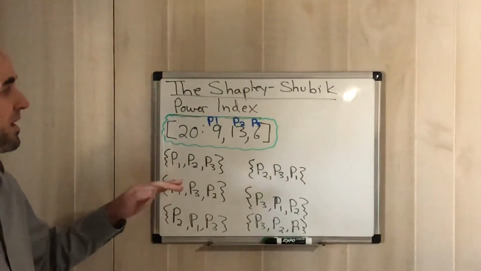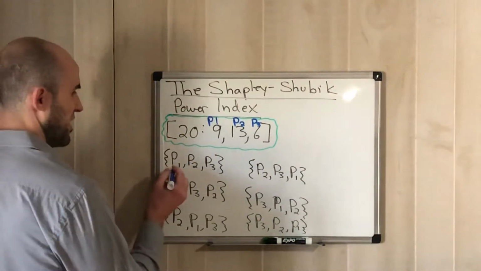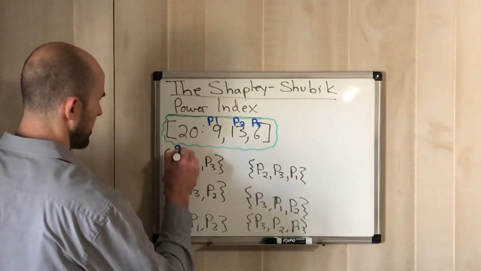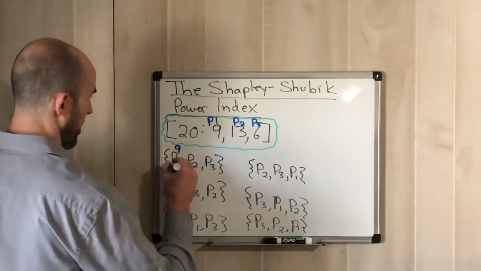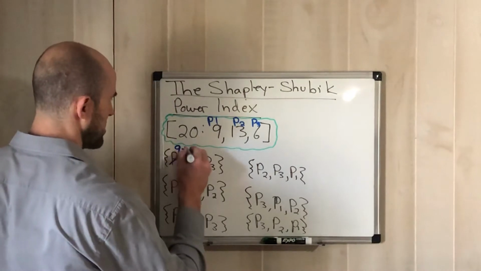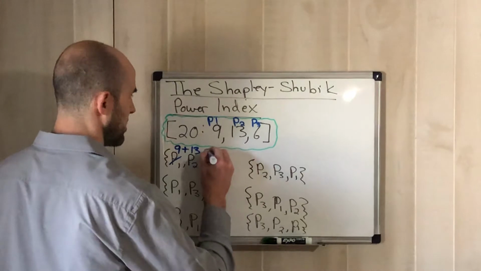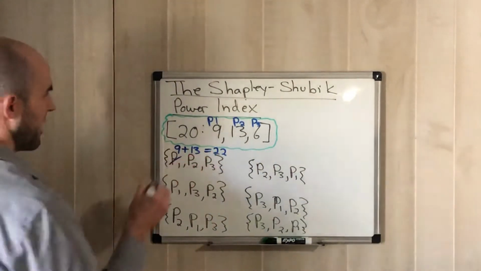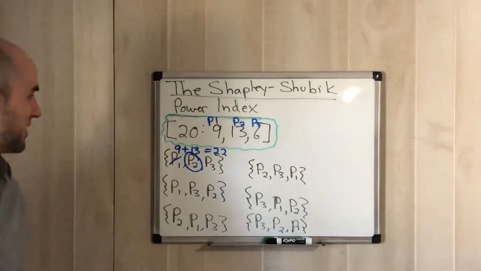We wanted to figure out the pivotal player, and we have to go in order. So in order for you to be a pivotal player, you need to be able to reach 20 points, right? By going in this order. So the first one would be player 1. Player 1 brings 9 points, right? That's not enough to win, so he can't be the pivotal player. Next would be player 2. Player 2 brings 13 points. So we see that 9 plus 13 gives us 22. We needed 20, we got 22 already. So player 2 here, he was the pivotal player because he helped us win, right?